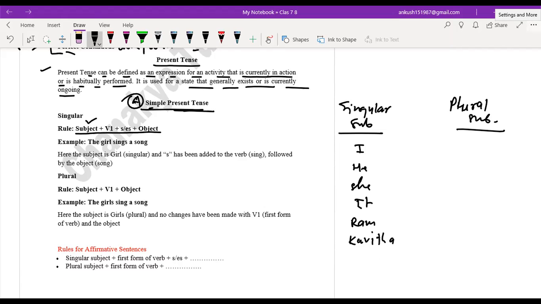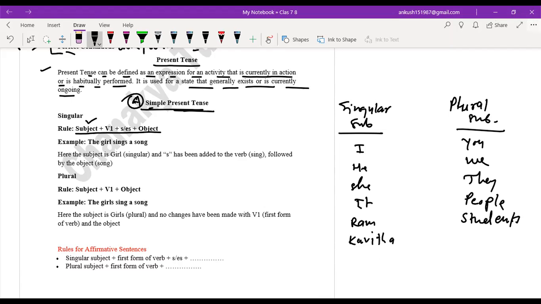So these are singular subjects. What are plural subjects? You, we, they. These are plural subjects. Them, like people, students.